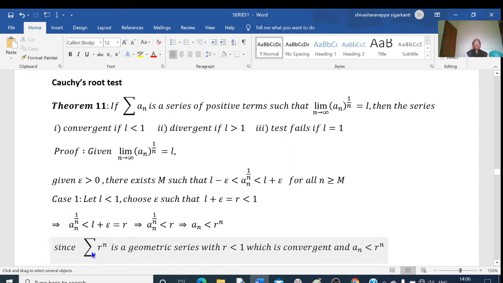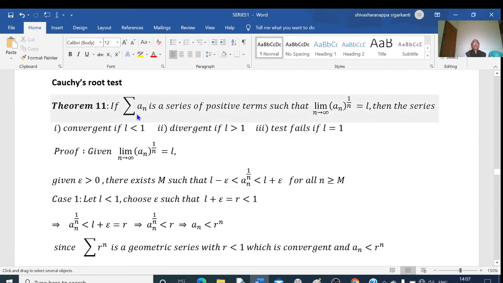Now consider the series sigma R power of n, and we know that this is a geometric series, and the geometric series is convergent if R is less than 1. So here in this case we have R is less than 1, therefore the geometric series R power of n is convergent. Here we have two series. One series is sigma a_n, another series, let me say, sigma b_n, where sigma b_n is sigma R power of n.